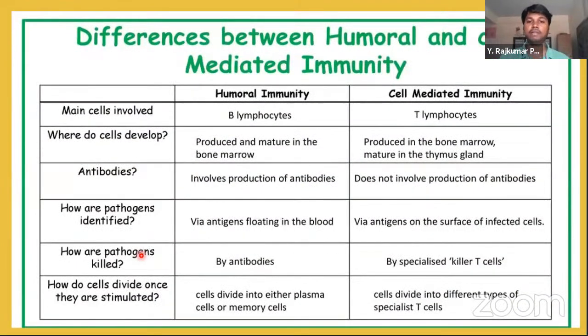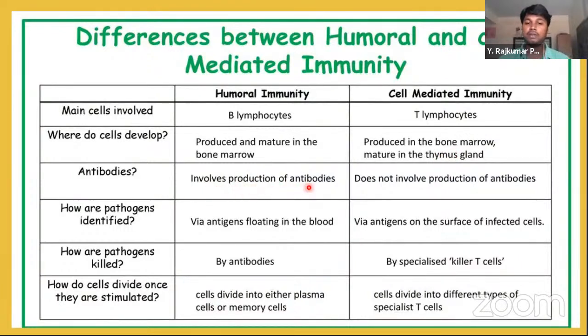See the differences between humoral and cell-mediated immunity. The main cells involved in humoral immunity are B cells, and in cell-mediated immunity, T cells. Where do the cells develop? In humoral immunity, they are produced and matured in the bone marrow, whereas in cell-mediated immunity, they are produced in the bone marrow and mature in the thymus.